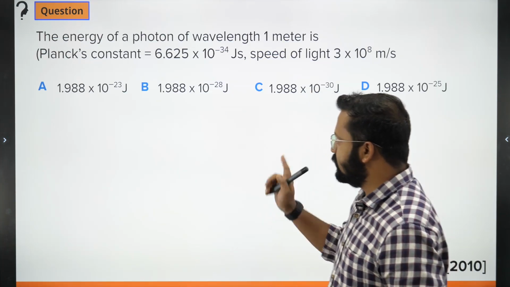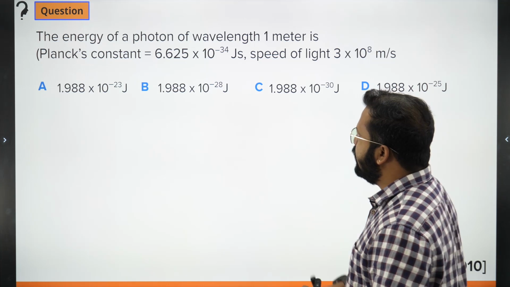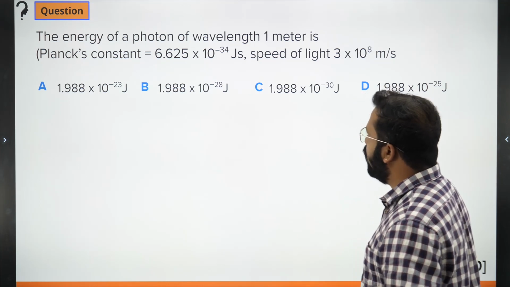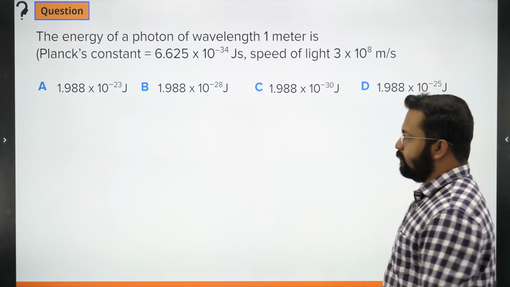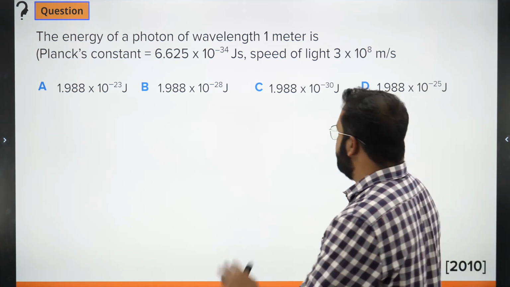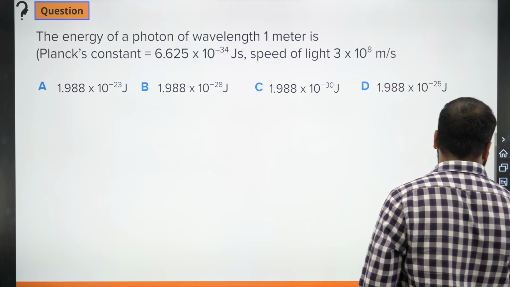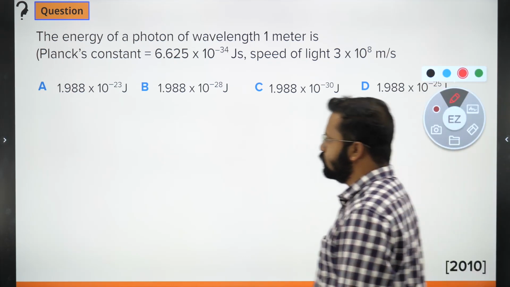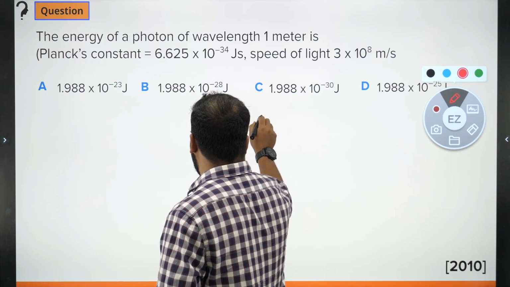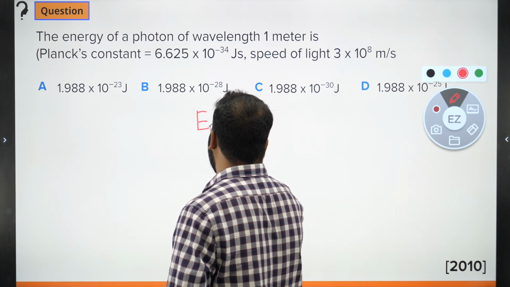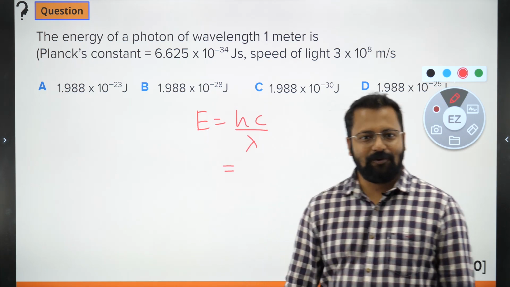The first question is this. The energy of a photon of wavelength 1 meter, Planck's constant is given, speed of light is given. We have to calculate the energy of the photon. It is a very simple question, we know which equation to use. We need to use this equation: E equals hc upon lambda. Absolutely no confusion over here.